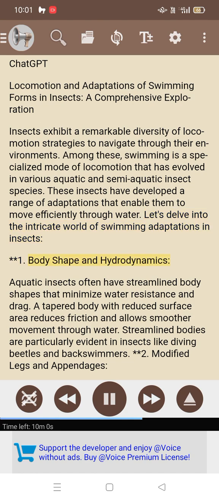1. Body shape and hydrodynamics. Aquatic insects often have streamlined body shapes that minimize water resistance and drag. A tapered body with reduced surface area reduces friction and allows smoother movement through water. Streamlined bodies are particularly evident in insects like diving beetles and backswimmers.